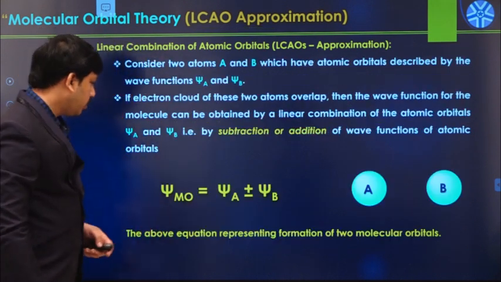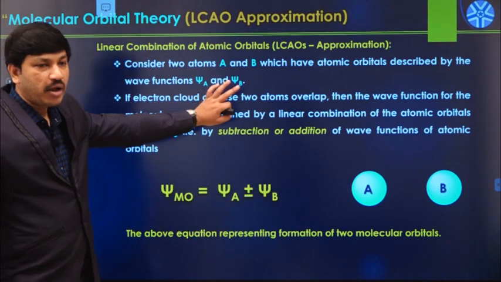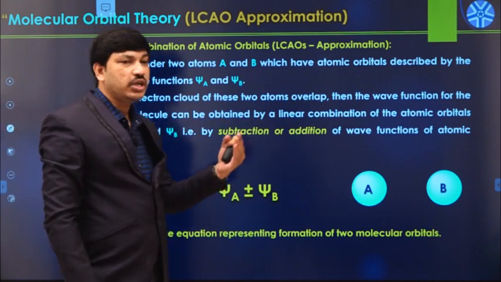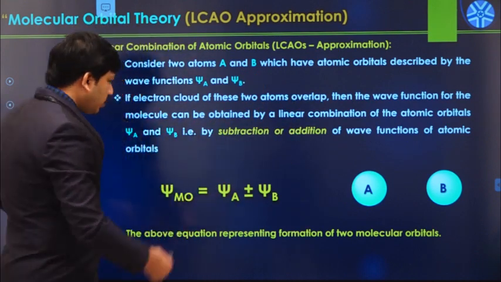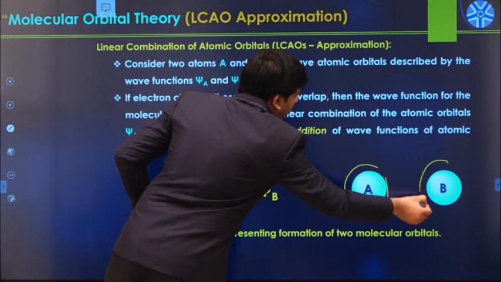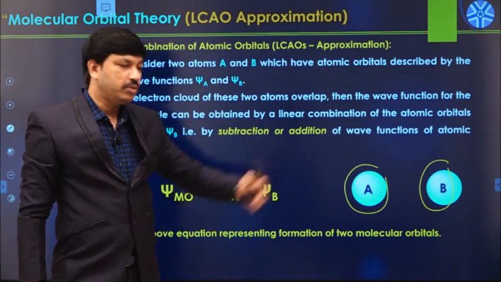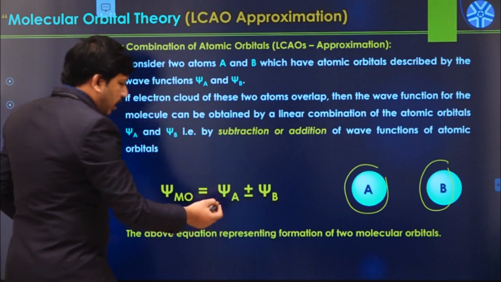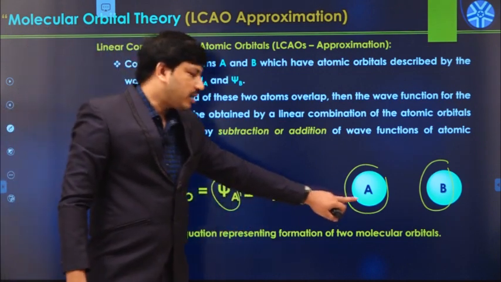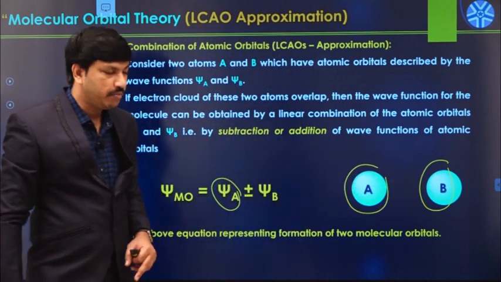As I said earlier, this is purely a quantum mechanical approach. Always we have to use the wave function of each and every atom. In this case, this is atom A, and this is atom B. Now there is a bond formation between these two atoms, A combines with B. Here psi A represents the wave function of atom A, and psi B represents the wave function of atom B.